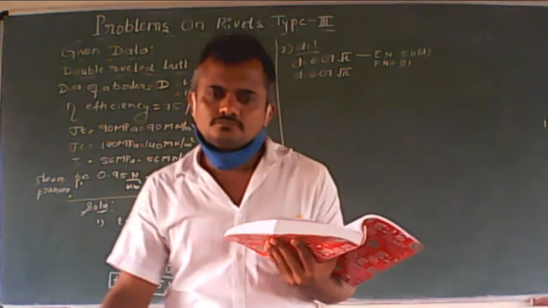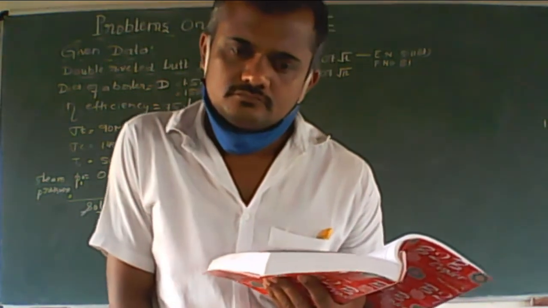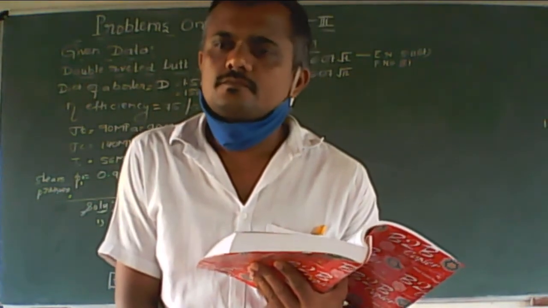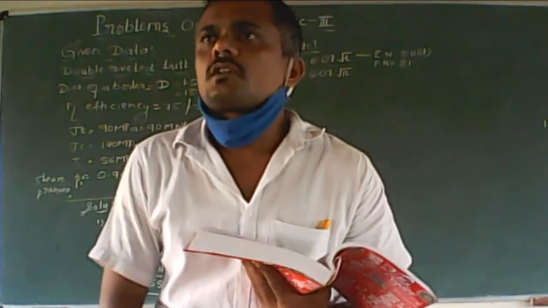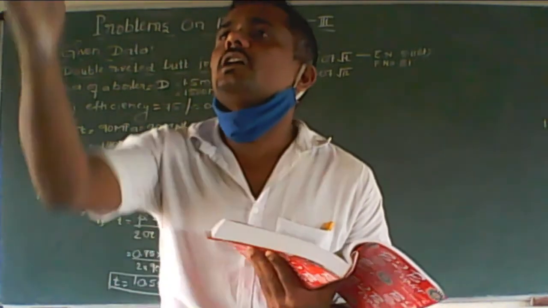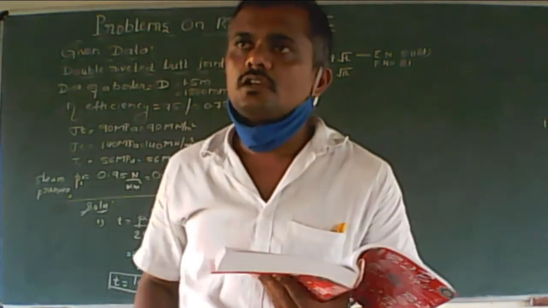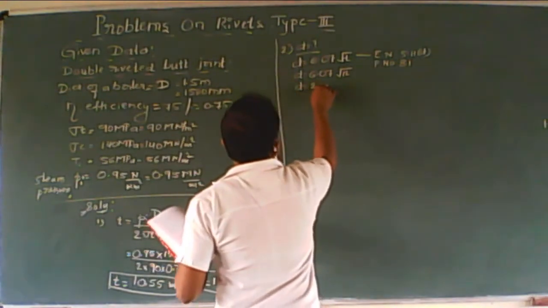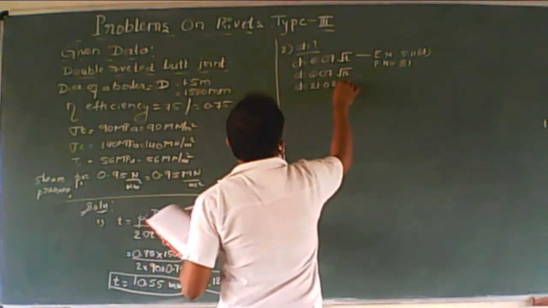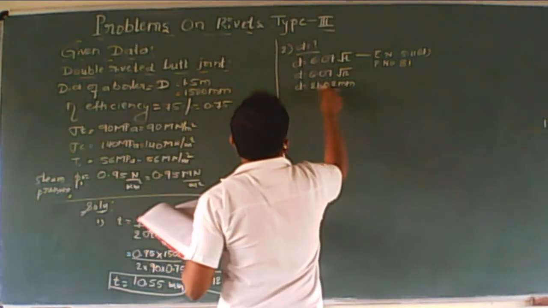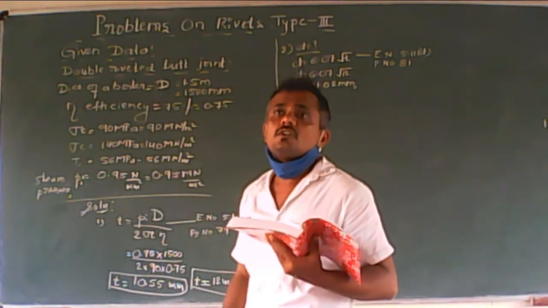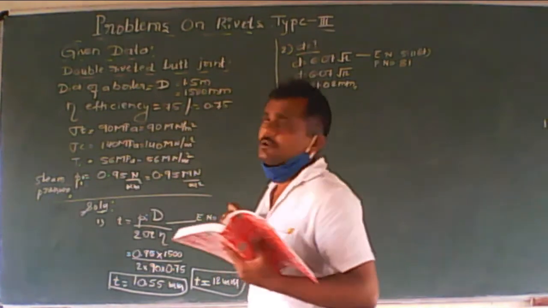Did you get it? How much did you get? 21.02 mm, right? So this may not be the standard diameter of our rivets, therefore we have to refer to the table again.